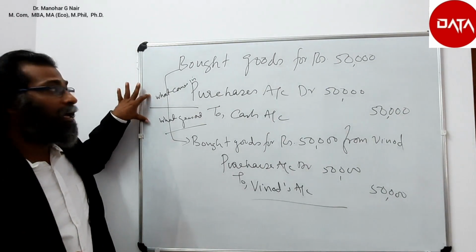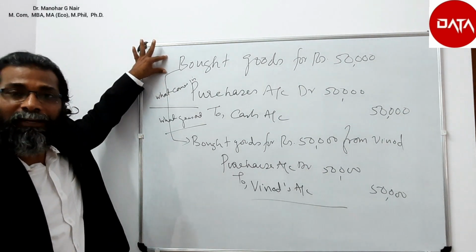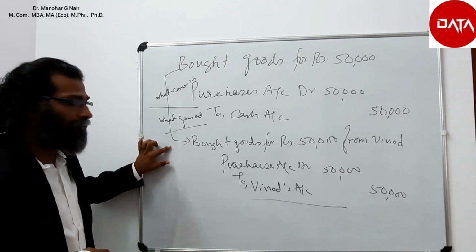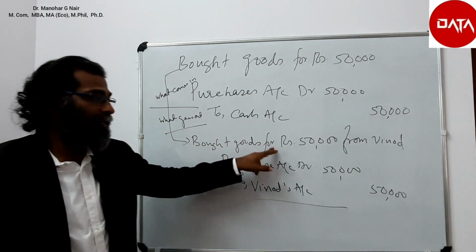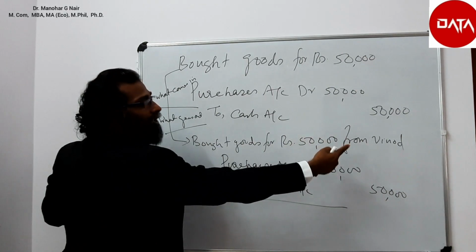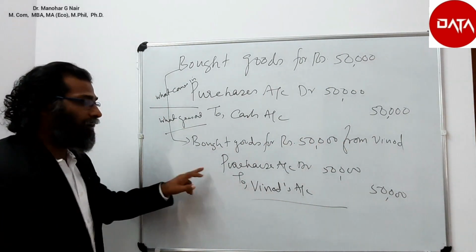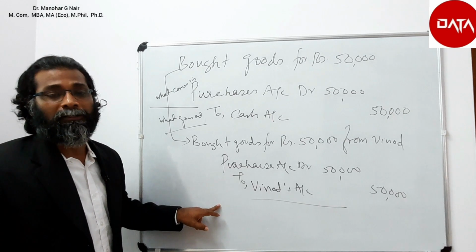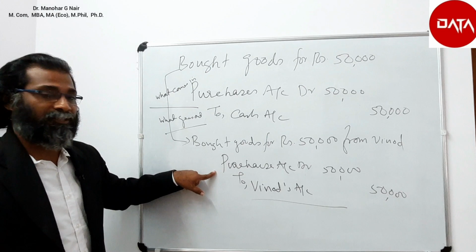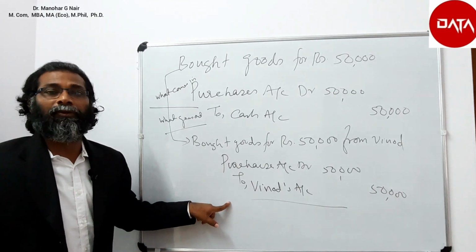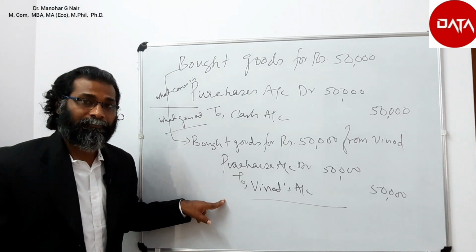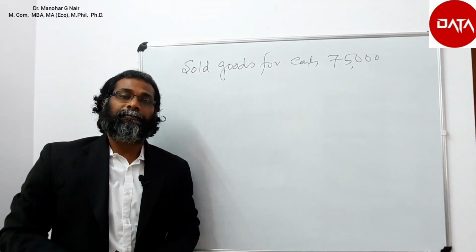That was a transaction which exclusively deals with real accounts. But here it is different: bought goods from Vinod, which means this is partially real and partially personal. So we have to adopt the rule of real and personal. Debit what comes in, goods come in. When goods come in for sale, it is purchases. From whom did it come? From Vinod. So purchases account debtor to Vinod account. Hope this is clear. Let us take another transaction.